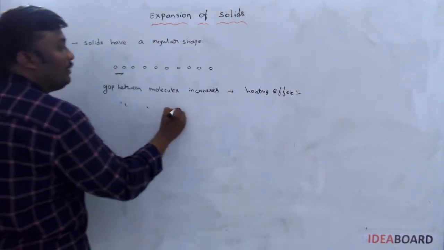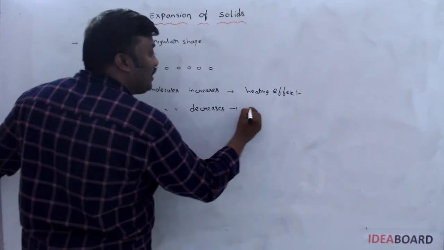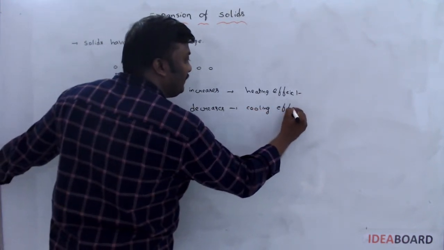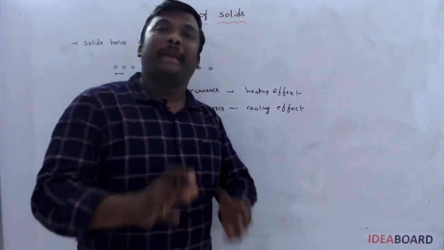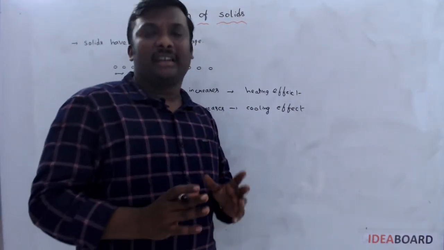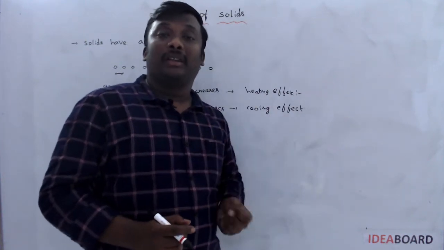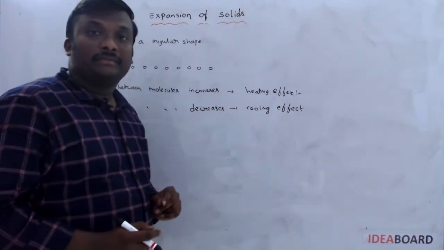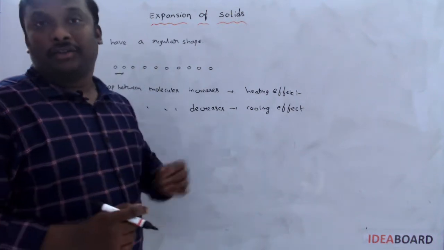If the gap between the molecules decreases, this is called the cooling effect. Anytime you heat a metal, generally metals expand on raising the temperature, and the gap between the molecules must increase. Otherwise, we can't say this is expansion.